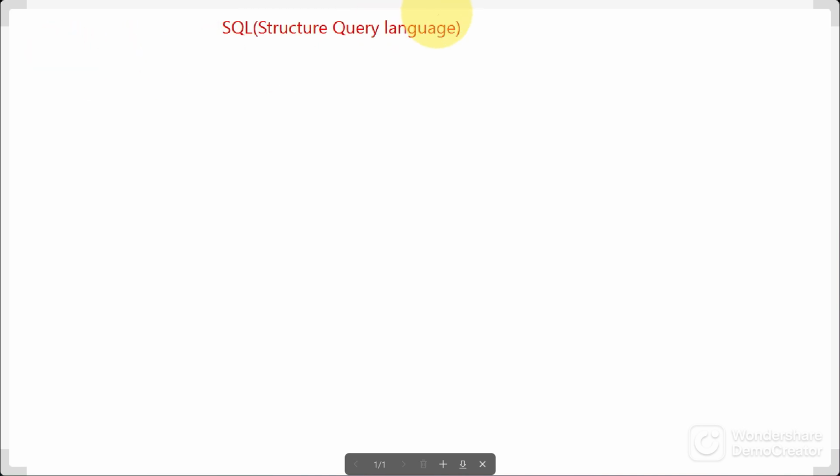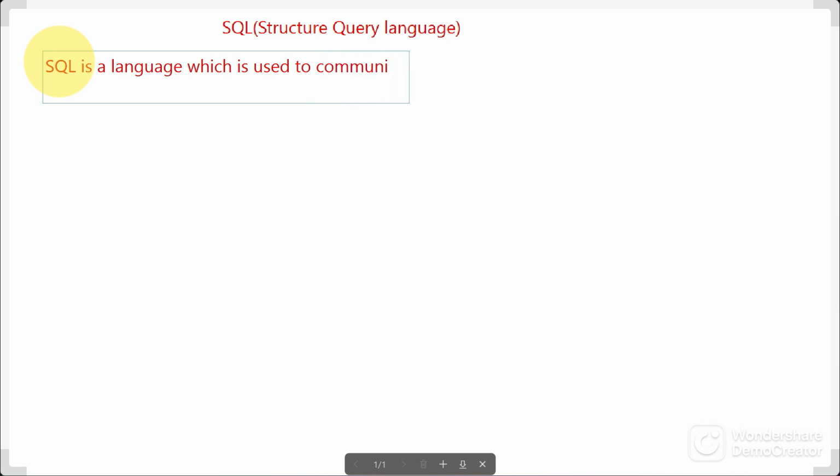So what is the definition of SQL? SQL is a language which is used to communicate with the database.